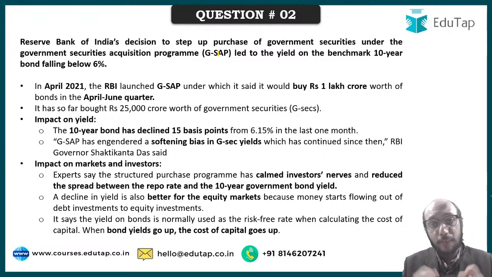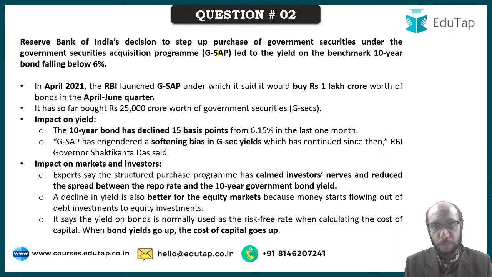Now, when the government needs to borrow from the market, everybody knows that government needs to borrow a lot. So government will be issuing bonds in the market to borrow, right? So the supply of bonds will increase in the market, because government needs to borrow to fund its fiscal deficit. So when the supply of bonds is likely to increase in the market, the price of existing bonds as well as new bonds will go down, because the supply of bonds is going to increase. When the price of bond goes down, the yield of bond goes up.